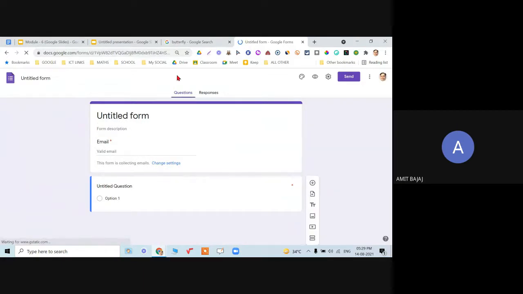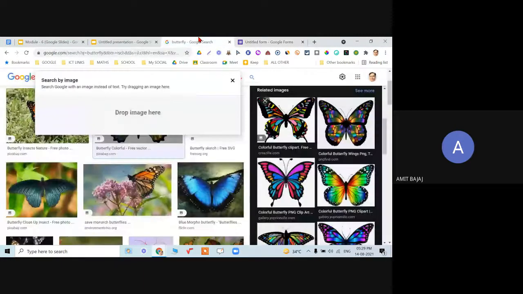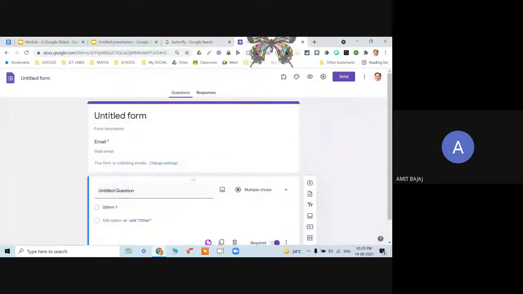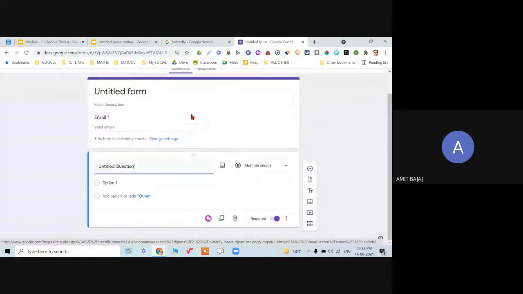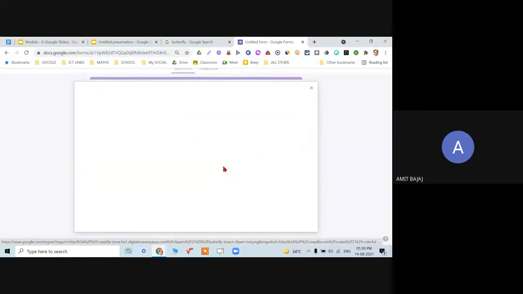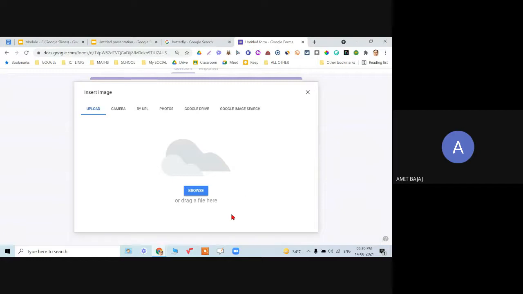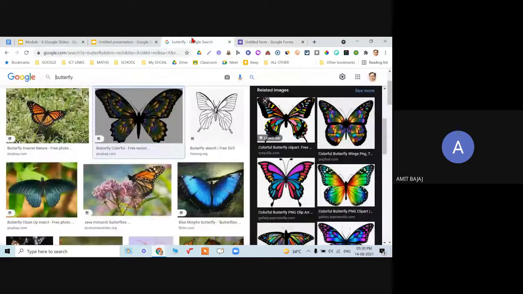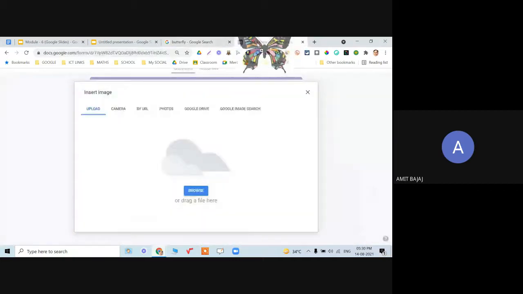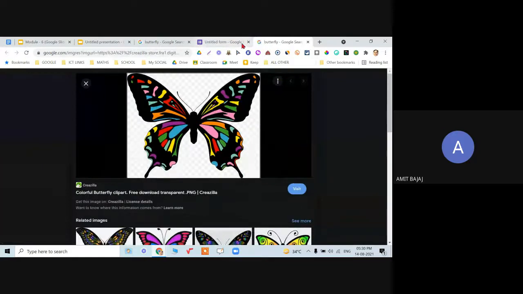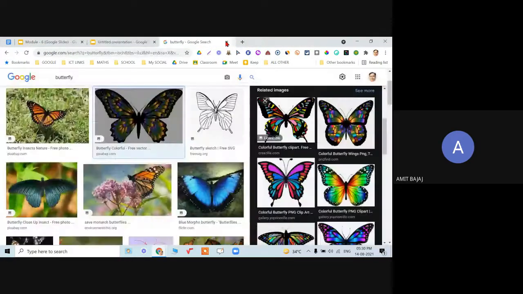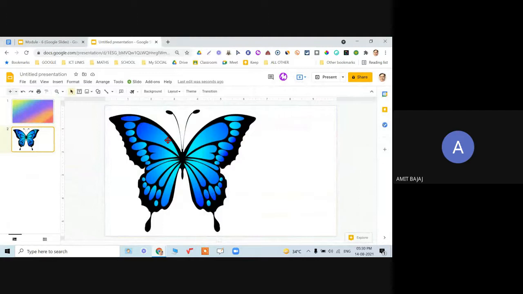So, say I wanted this. Let me quickly take this and bring it over here. No, it is taking the image URL, so it is not working over here. When I click on add and drag the file, and bring it over here, it is not working in this form. But it is working in docs and slides for sure. I've tried that. So we have the image being added over here.